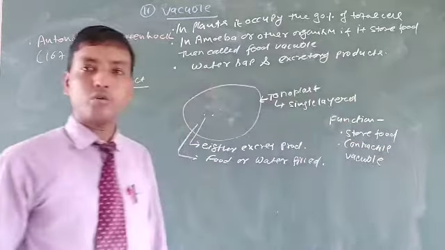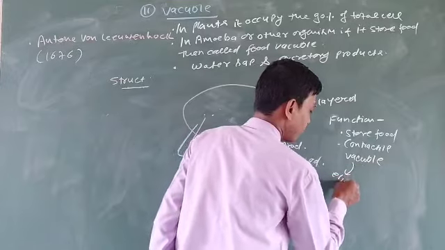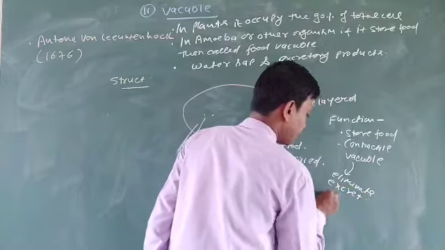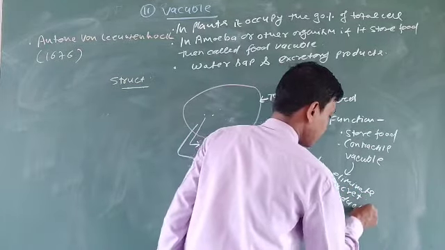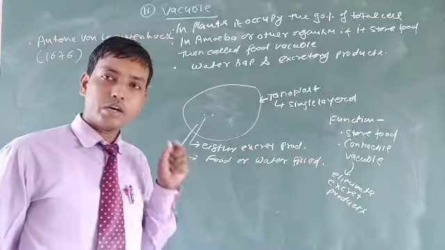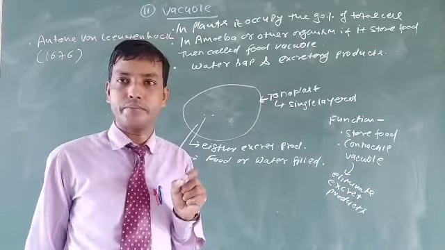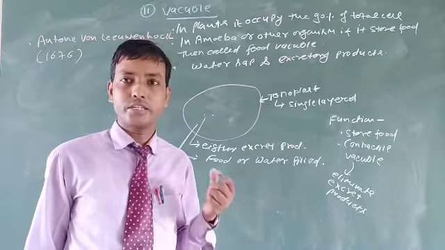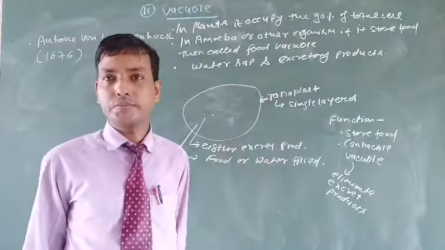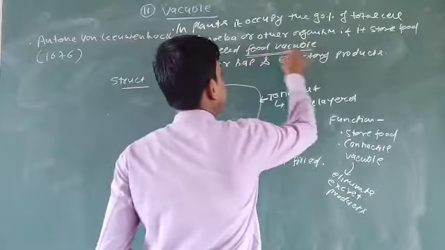The contractile vacuole helps to eliminate the excretory products. So in amoeba and other organisms in which vacuoles are available as contractile vacuoles, there is only one function, that is to help eliminate the excretory product. In some other organisms where food is stored, it is called a food vacuole, as mentioned earlier.